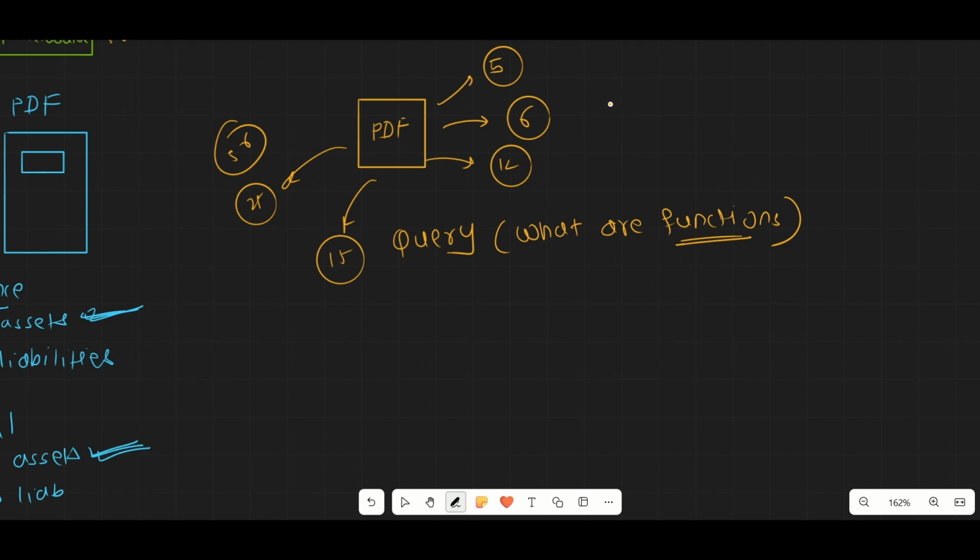Now the problem over here is that your RAG searches based upon similarity. So on the basis of similarity, it will find this chunk, this chunk, this chunk. It has so much information that it won't be able to give you a very specific output. It will give you a generic output. It will combine the information from here and here and answer something you didn't want.